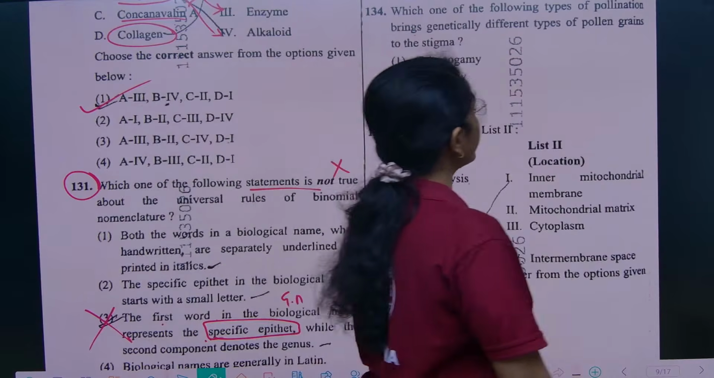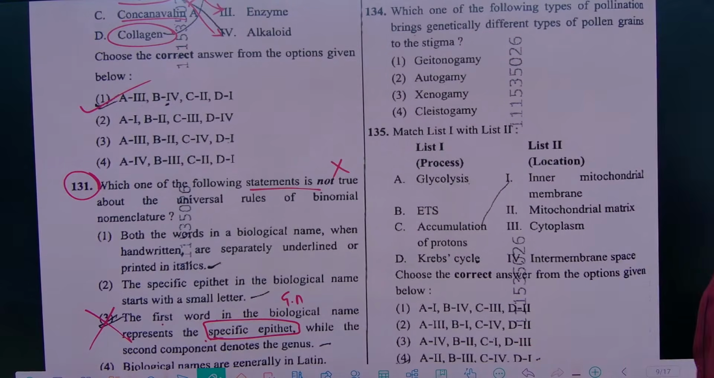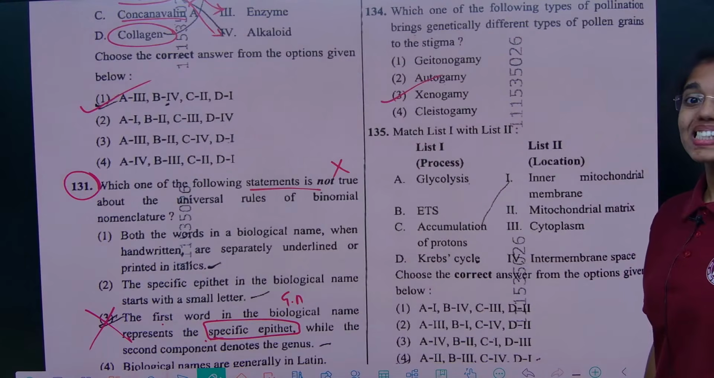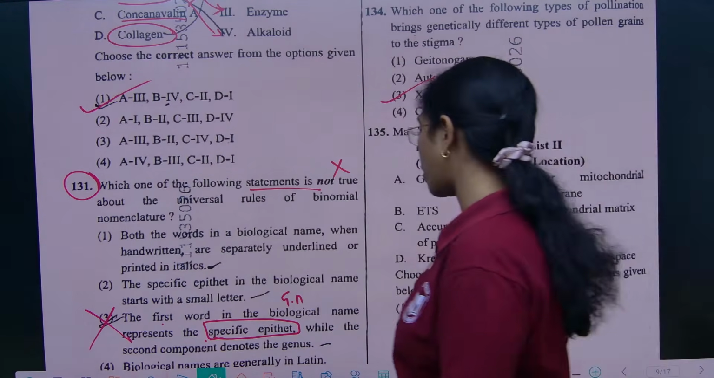Next, which one of the following types of pollination brings genetically different types of pollen grains to stigma? Genetically different types of pollen grains, you can see the type of pollination is xenogamy, which is cross pollination.